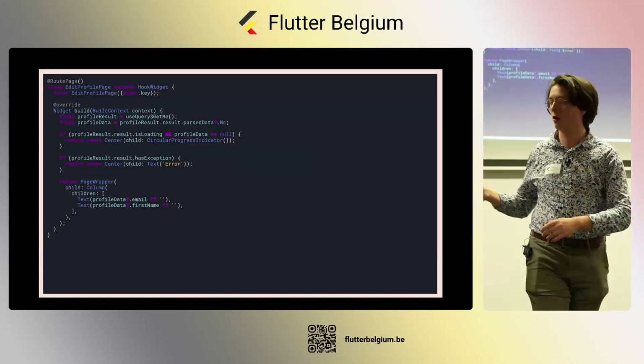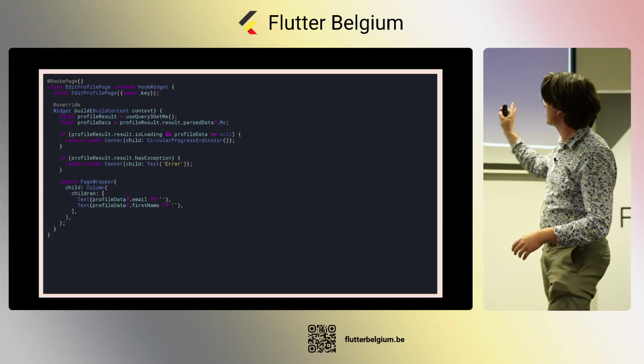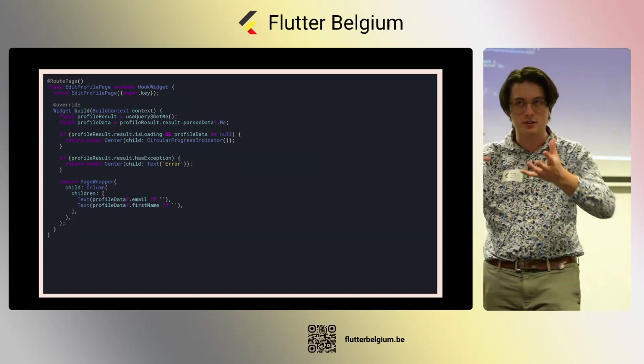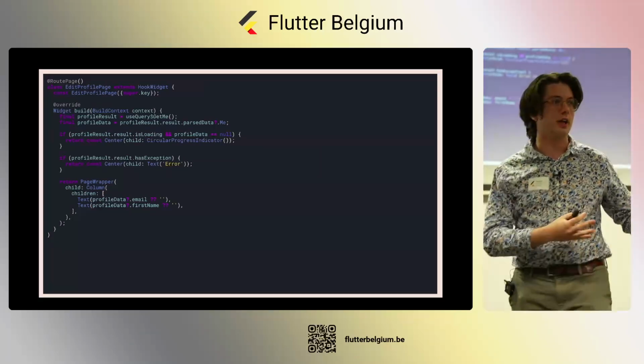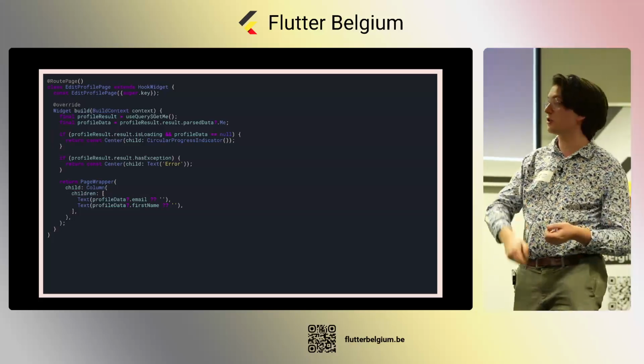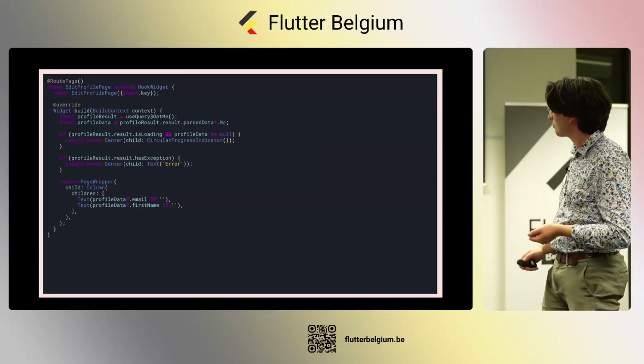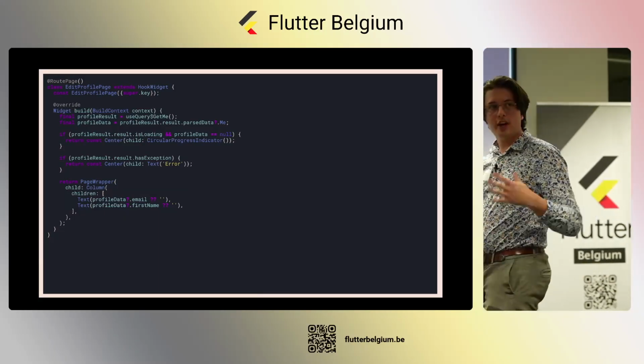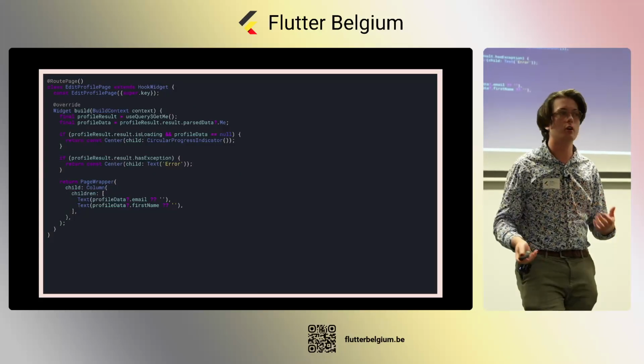So normally, if we don't put it over there, the circular progress indicator will be shown, but there is something available in our cache, so we already want to show that to our users to have a more responsive UI for our users. Okay, so we have tackled the main things now.